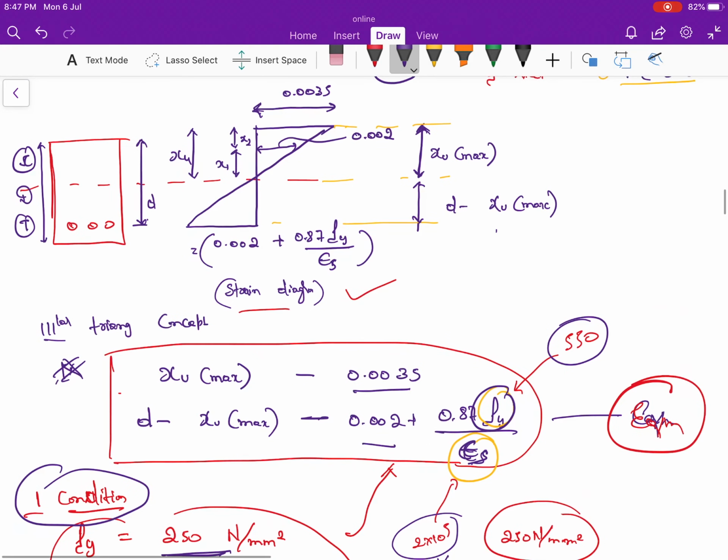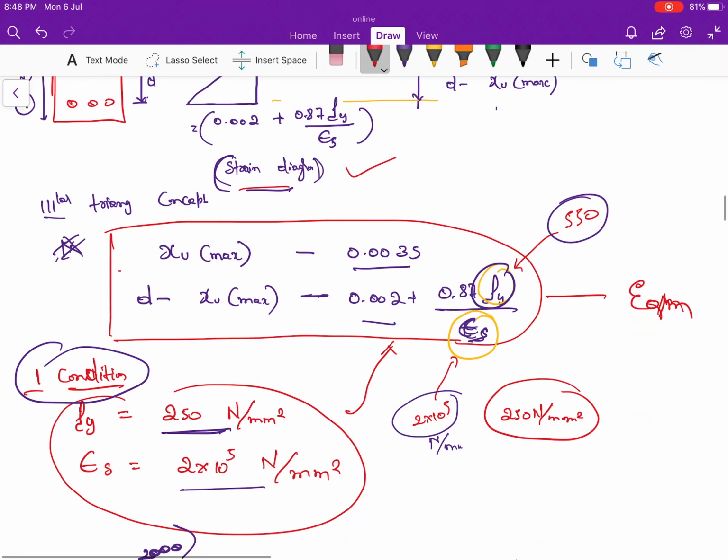Let me revise once again. We have taken this singly reinforced beam, and for that we have taken the strain diagram. For this strain diagram I wrote one equation. This is a very important equation by which we can calculate the value. This is the equation we derived with respect to the strain diagram of the singly reinforced beam, by making use of the similar triangle concept.